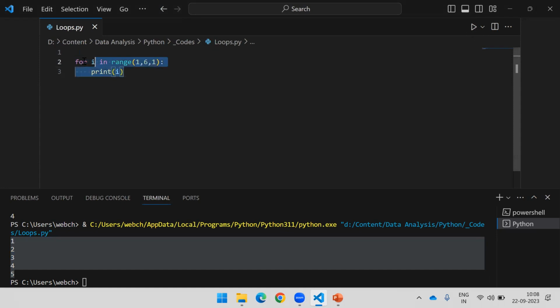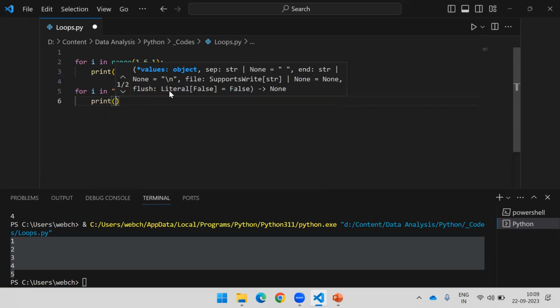If you use range, even for loop, it is very easy to use this with a sequence. A string, for example, we can say is a sequence of characters. So if I write something like web champ, now if I say for I in, this operator is called a membership operator. This helps you go through each value of it. Now you have to do something with each character of this. Let's say you have to print this one by one.